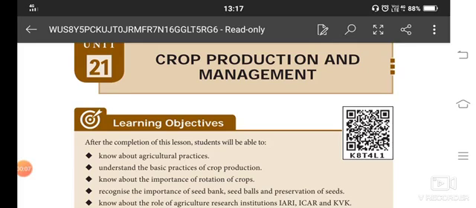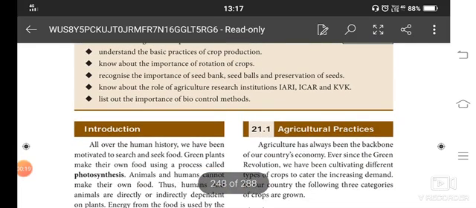Now I'm going to teach you lesson 21, crop production and management. This topic belongs to biology. Crop production. Why do we need crop production?